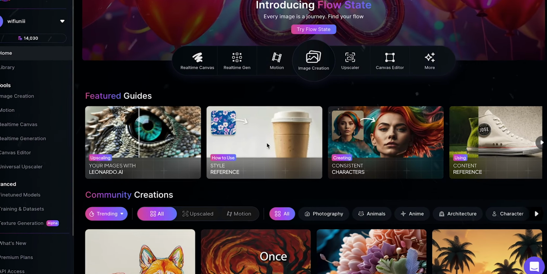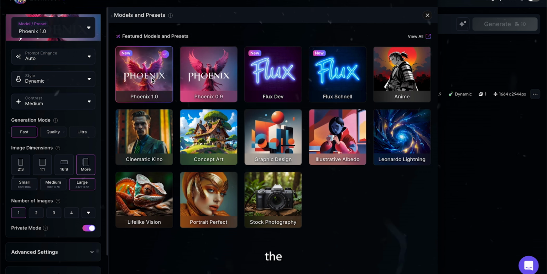Once on this page, you want to make sure that the preset is set to Leonardo Phoenix, as it generates the best images. With that in place, head below the setting and set the image generation quality to the highest possible option. After this, head lower and find this one to change the image dimensions. We need to do this, so our video is optimized for TikTok. To do this, click on the More button, then choose the option labeled TikTok. This ensures our images are in the perfect format for vertical videos.